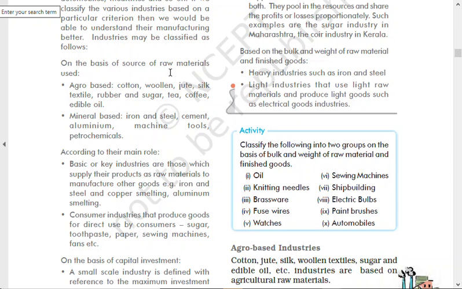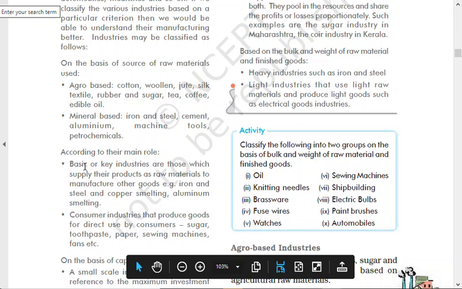Remember the first chapter was about resources, on the basis of origin, on the basis of possession, who possesses all these things. We had the classification there also. Now we have the classification of industries. So on the basis of raw material, we have agro-based and mineral-based. On the basis of main role, we have basic or key industries, which are those that supply their products as raw material to manufacture other goods. Iron and steel, copper smelting, aluminum smelting, etc. So these are the basic or key industries.